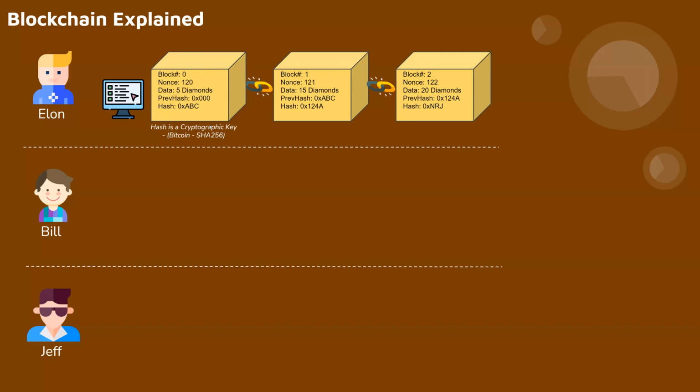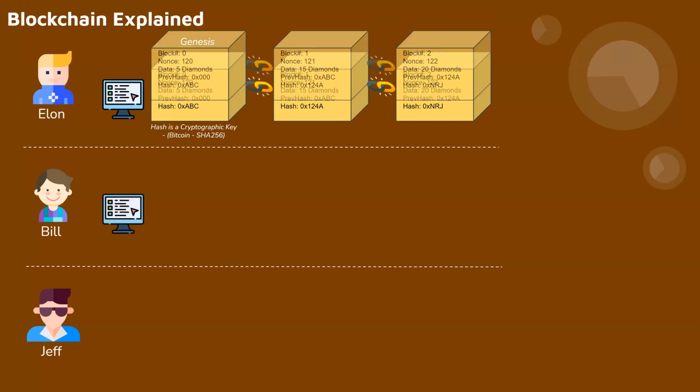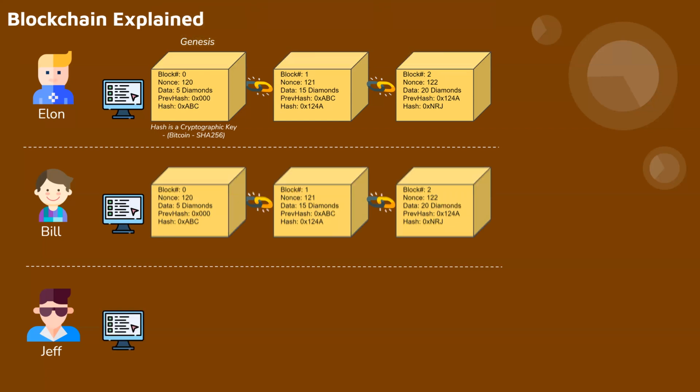Because these are diamonds, these are high values, these are more complicated. Now, because Bill and Jeff, based on when they were roommates in the previous case, do not trust Elan, they also start keeping on their own computer a copy of these blocks.